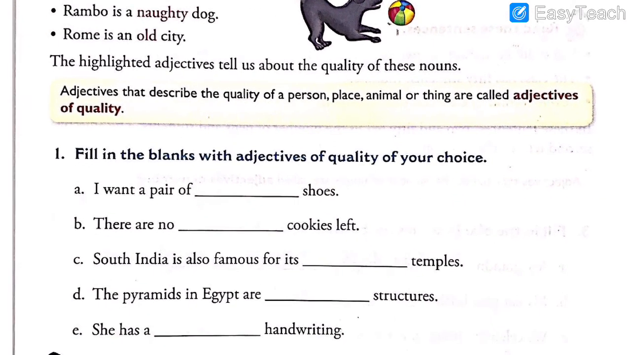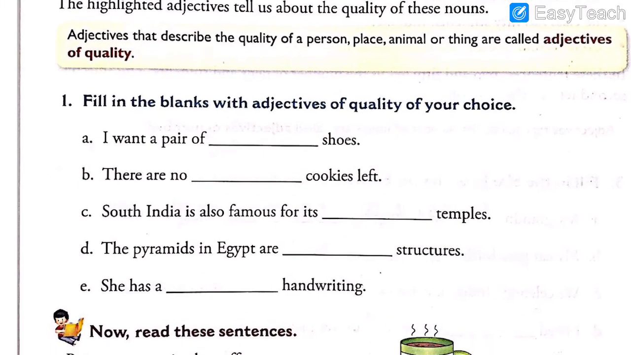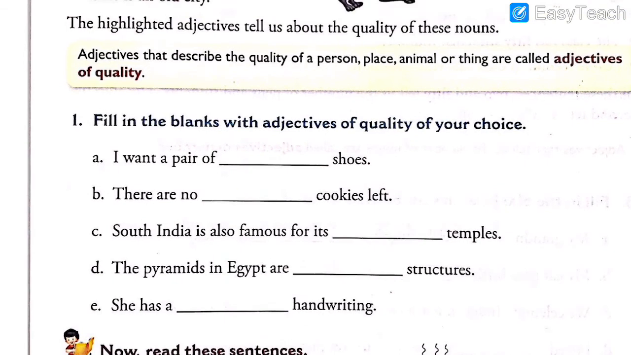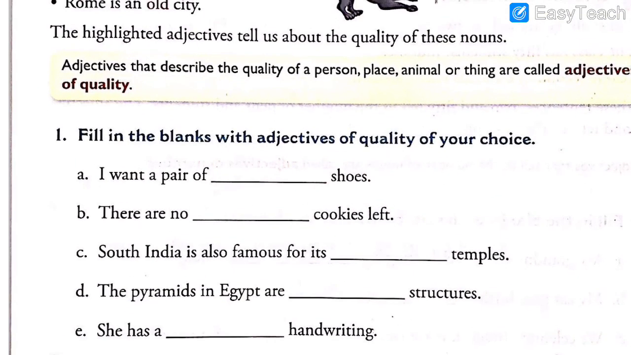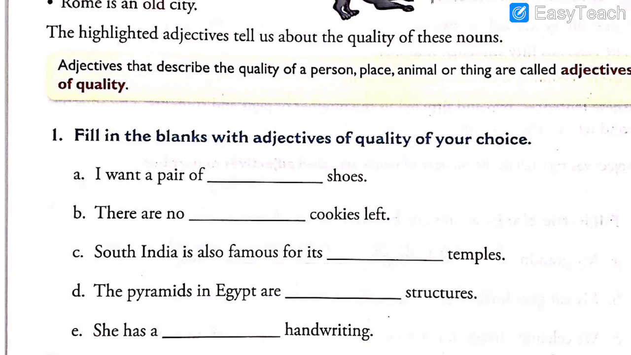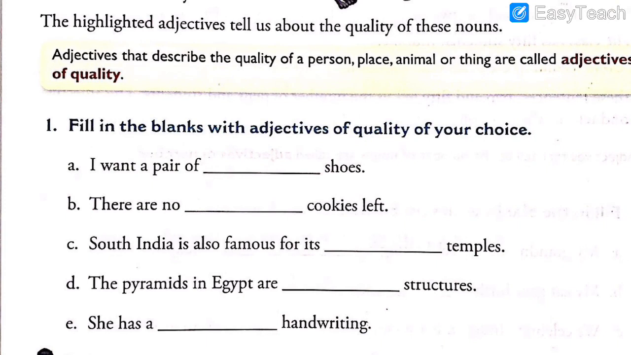Now exercise 1. Fill in the blanks with adjectives of quality of your choice. Means you have to fill in the blanks and write the answers of your choice, whatever you think the answer should be. So let us read one by one and try to find out the answers. But which answers will you write? Adjectives of quality. You will only write quality describing words.